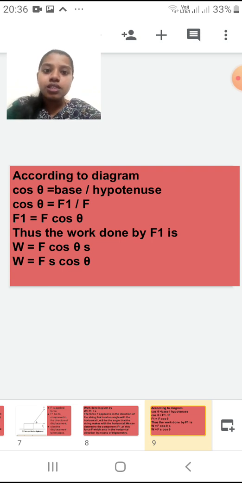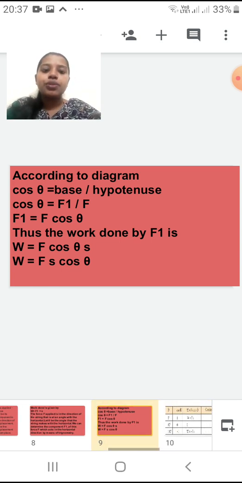Thus the work done by F1 is W is equal to F cos theta S. Instead of F1, I have substituted the value F cos theta. So W is equal to F S cos theta. Now this is my formula, W is equal to F into S cos theta, which will help me to calculate the amount of work done.